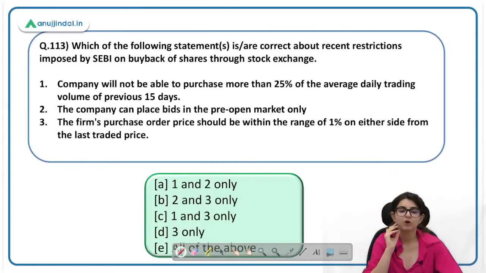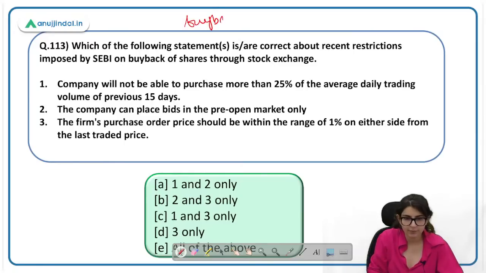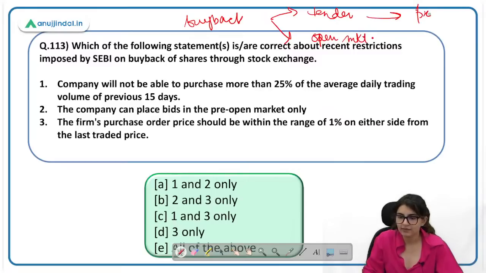Which of the following statements are correct about recent restrictions imposed by SEBI on the buyback of shares through stock exchange? So SEBI recently imposed restrictions on buyback of shares. Buyback happens through two mechanisms. One is tender offer, one is open market. In a tender offer, we define both the price and the period.